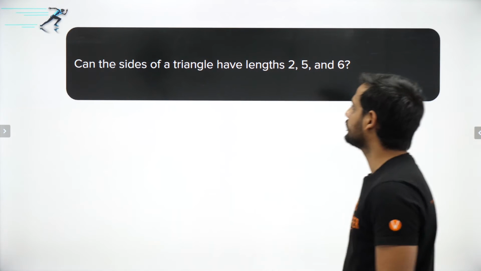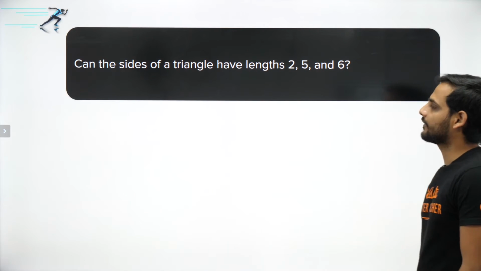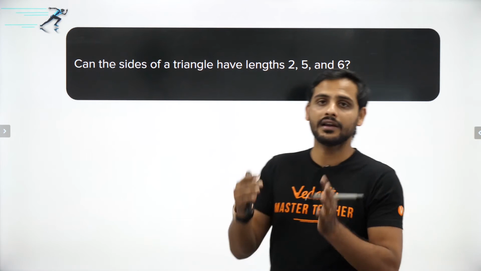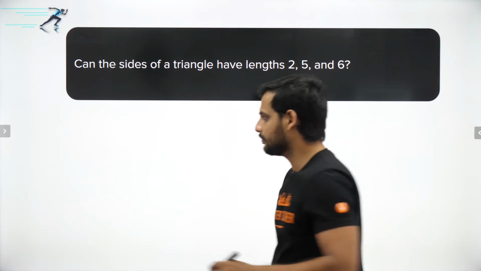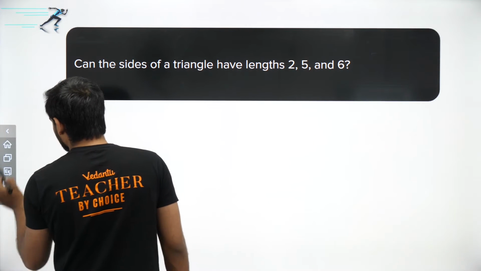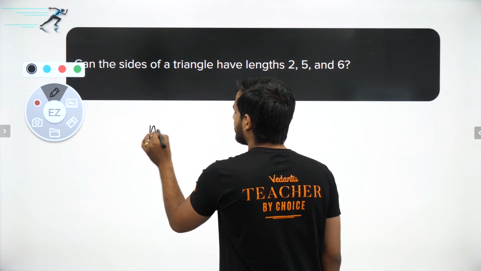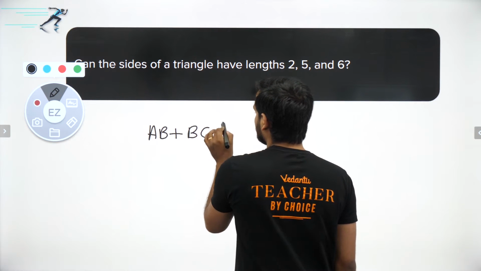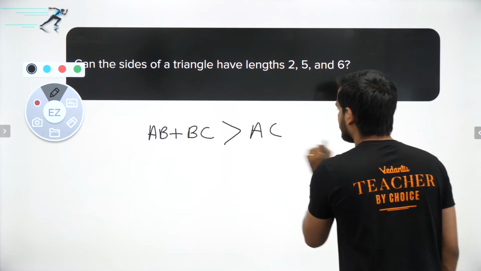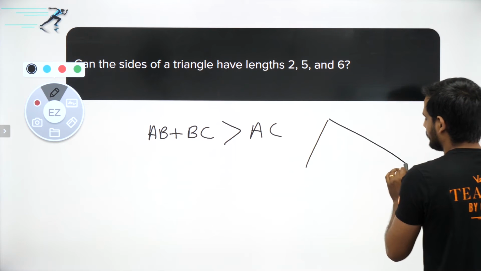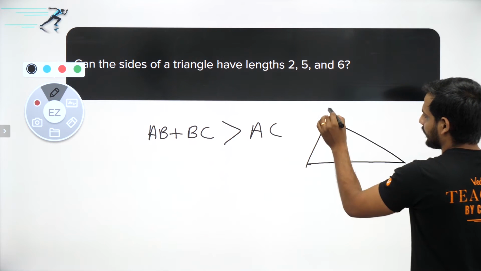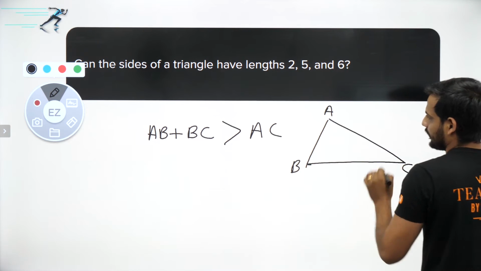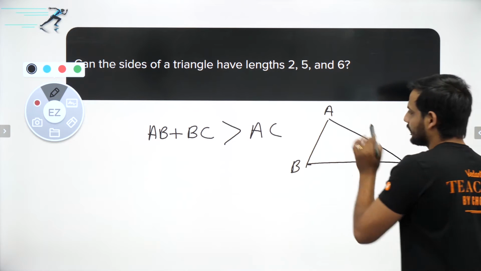First question: can the sides of a triangle have lengths 2, 5 and 6? They are asking whether this triangle is possible or not. For the possibility of a triangle, I have told you that AB plus BC should be greater than AC. That is, the sum of two sides should be greater than the third side. So I have told you, sir, AB plus BC should be greater than AC.